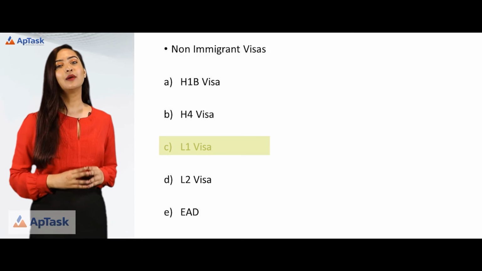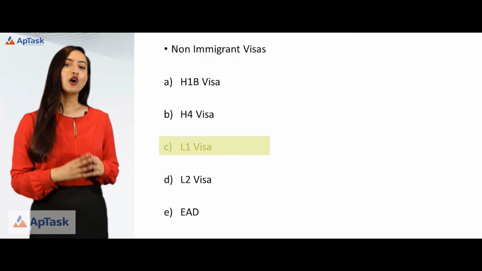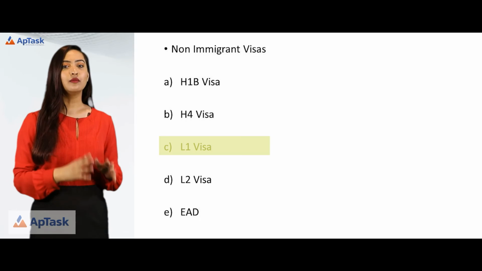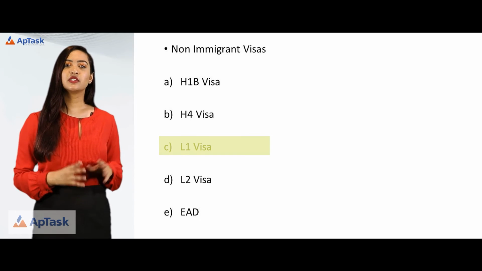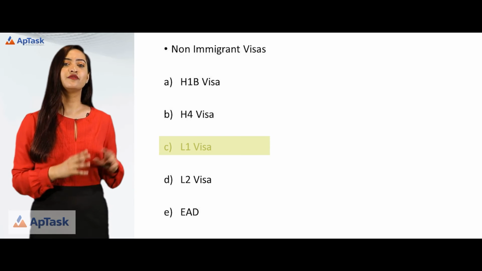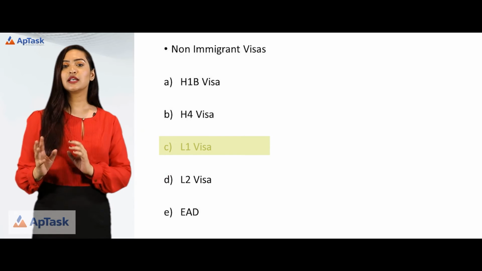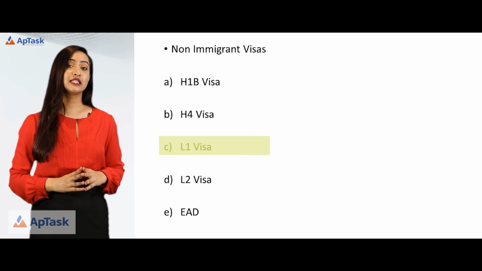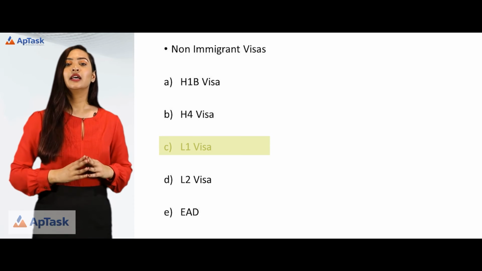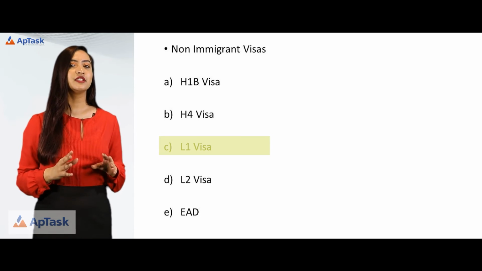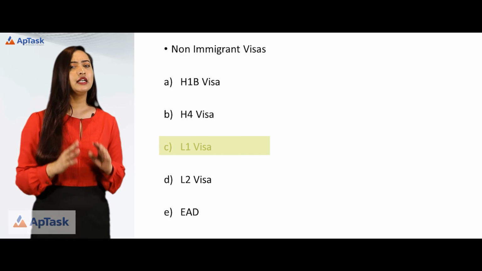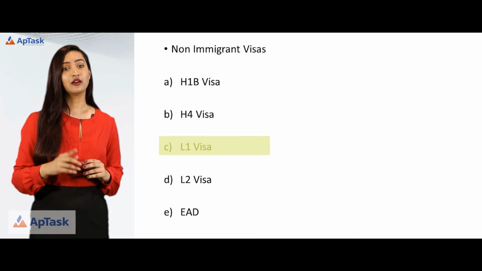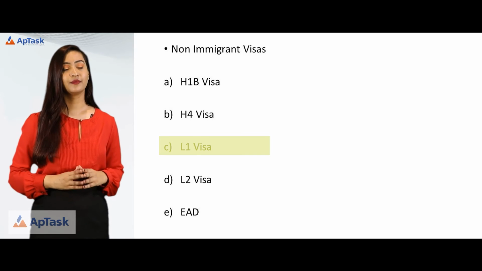L1. Intra-company transfer. L1 is a non-immigrant visa which allows companies operating both in the US and abroad to transfer certain classes of employees from its foreign operations to US operations for a period of maximum up to 7 years. The employee must have worked for a subsidiary or parent company of the US company for at least a period of 1 year out of the last 3 years.